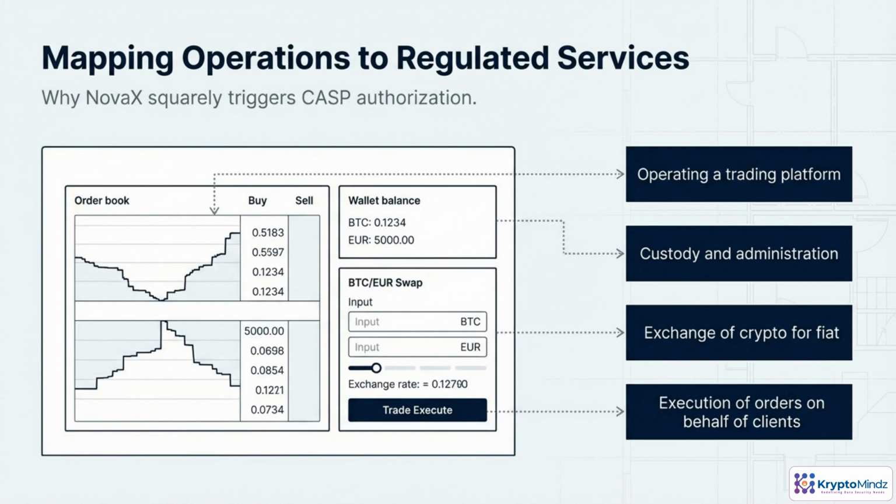To see why MiCA clearly captures NovaX, look at services, not features. Whenever you match buyers and sellers, you're operating a trading platform. When you hold users' coins or euros, you're providing custody and administration. Swapping Bitcoin for euros is an exchange service. And when the system routes and fills orders for users, it's executing orders on their behalf. Each of these is a regulated CASP activity.